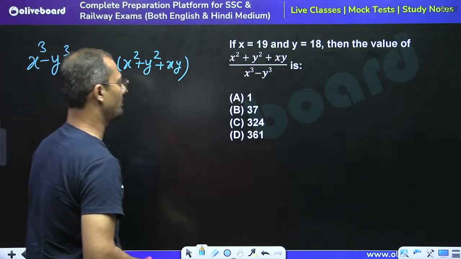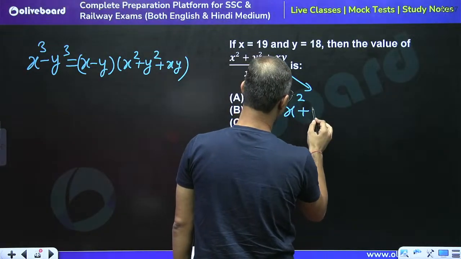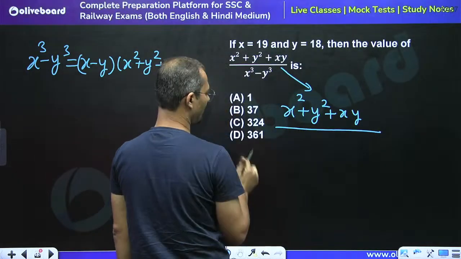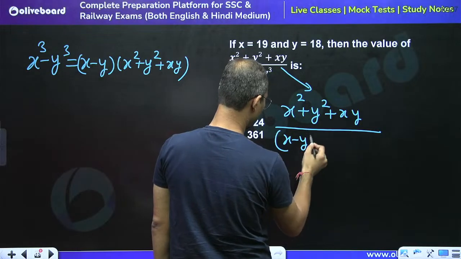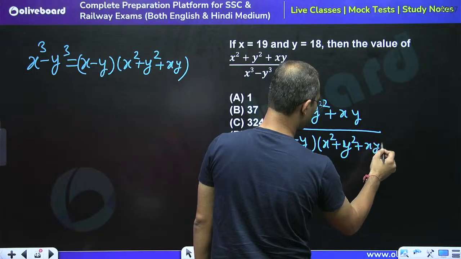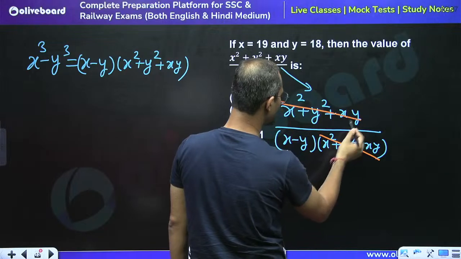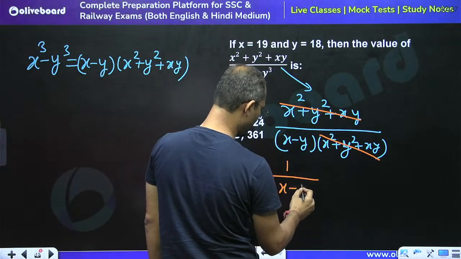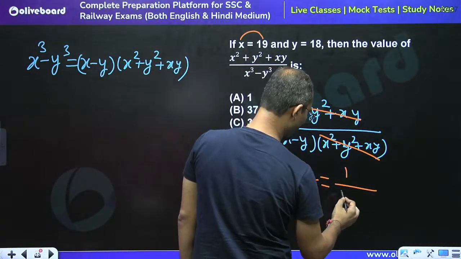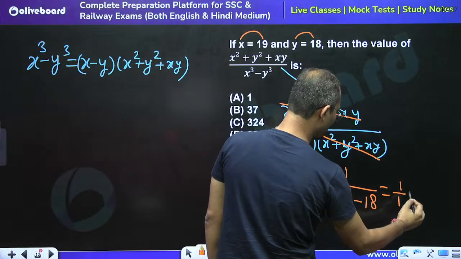So by using this formula, we can say that just putting the value of the formula in the denominator, x squared plus y squared plus xy divided by, just opening this formula, (x minus y) times (x squared plus y squared plus xy), right? So the second part of the denominator gets cancelled by the numerator. So the value must be equal to 1 upon x minus y. See, what is the value for x? 19. So 19 minus, what is the value for y? 18, right? So 1 upon 1 is 1.